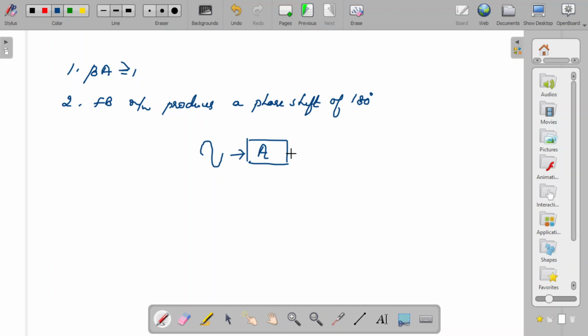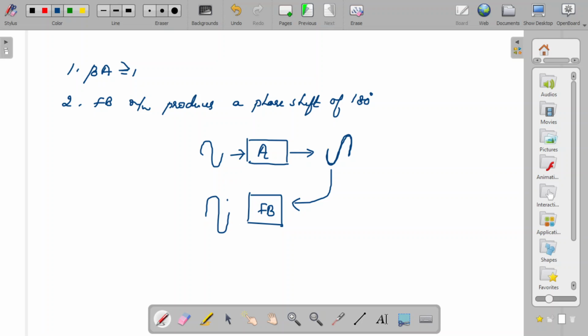After amplification you get an amplified signal, but it will be in phase reversed mode. This will be your amplified but inverted signal when it is fed back to the feedback network. If the feedback network produces a 180-degree phase shift, the signal again gets phase reversed.